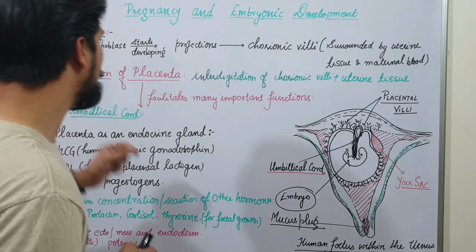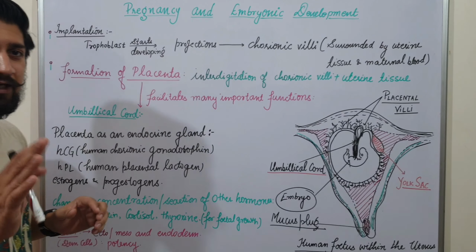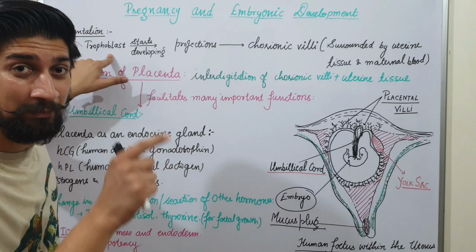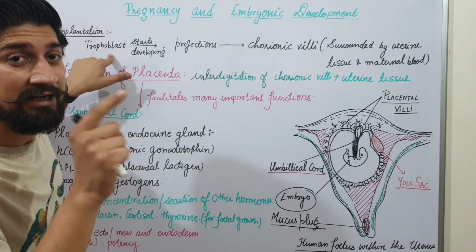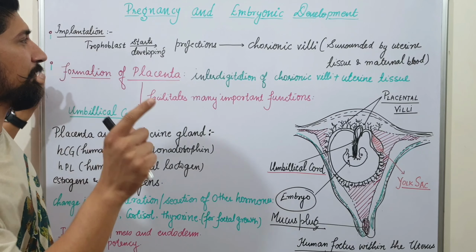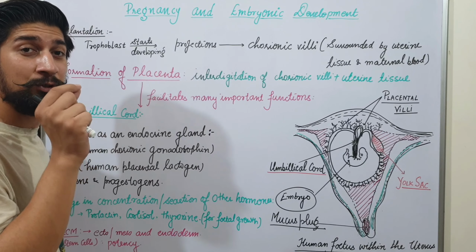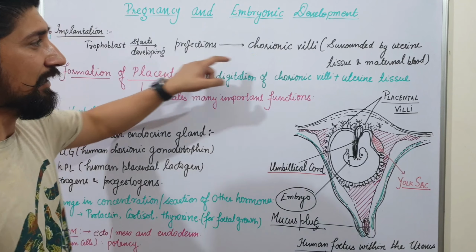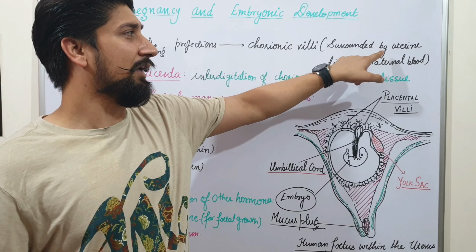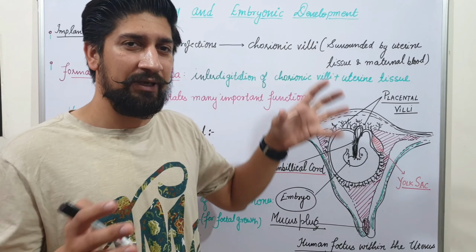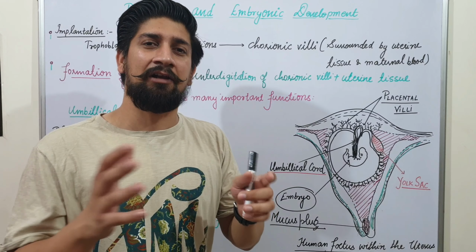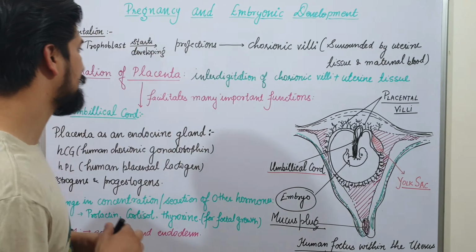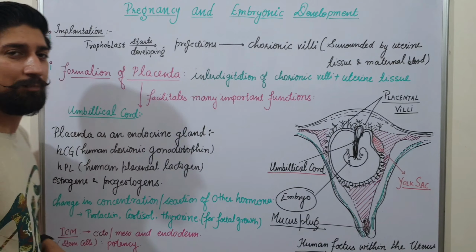Let's have a look. The first thing we need to know is what we discussed in implantation. The trophoblast cells, the outer covering of the blastocyst, if you remember, will help in the formation of certain projections known as chorionic villi. These will surround and get mixed up with the uterine tissues and maternal blood, and finally make a connection, and that connection is going to be your placenta. And when will the placenta form?